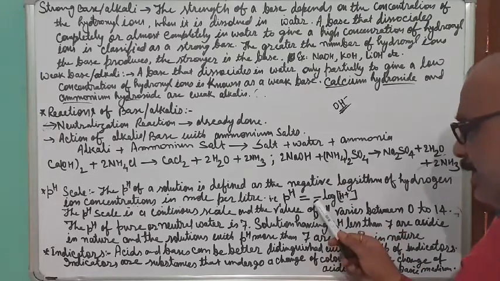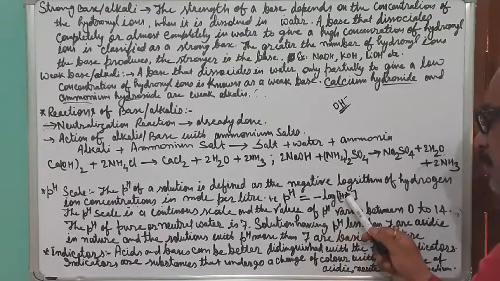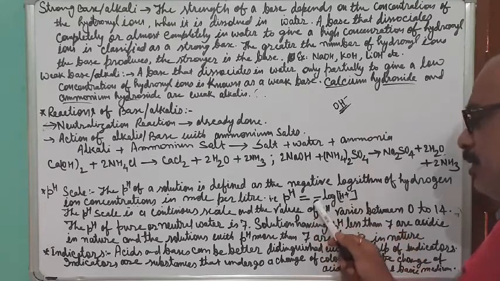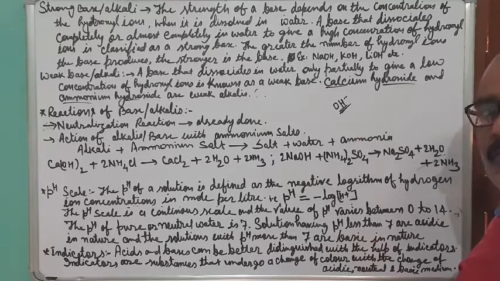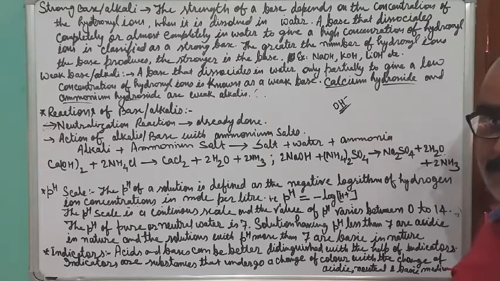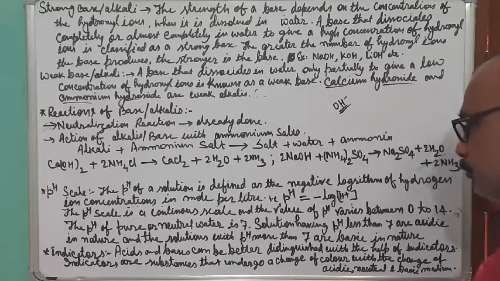Since negative logarithm is there, if the concentration of hydrogen ion increases, then the pH will decrease. So in case of acid, the number of hydrogen ions is very high. In case of acid, hydrogen ions are at a higher level, so its pH will be less.